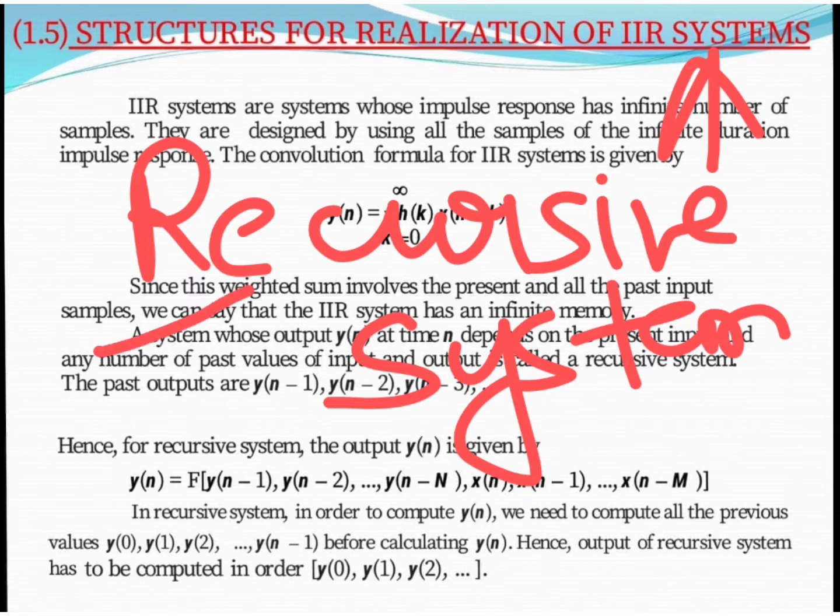That means that particular system consists of zeros as well as poles. As I have already told in my previous video, IIR system is a closed loop system, so its transfer function consists of numerator as well as denominator terms. So we have both zeros as well as poles. The structure having both poles as well as zeros is known as recursive structure.